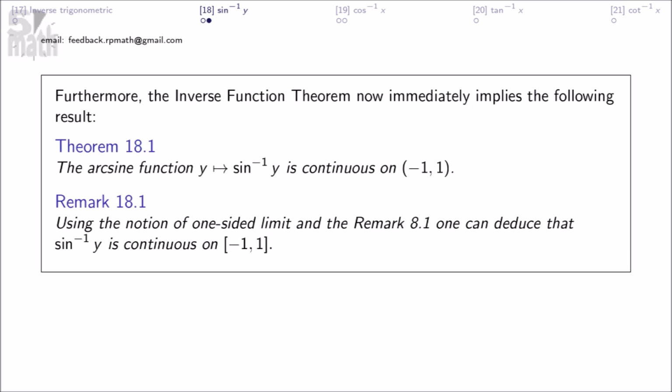Furthermore, the inverse function theorem now immediately implies the following result. The arcsine function is continuous on -1 to 1 non-inclusive. Using the notion of one-sided limit and remark 8.1, one can deduce that inverse sine of y is continuous on -1 to 1 inclusive.